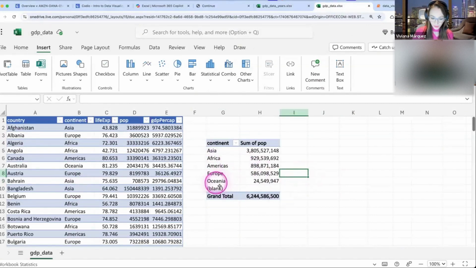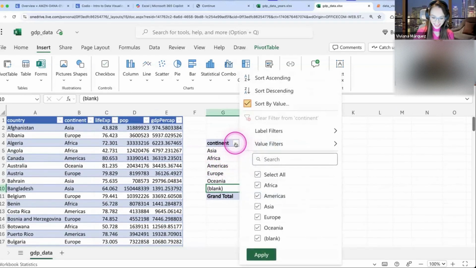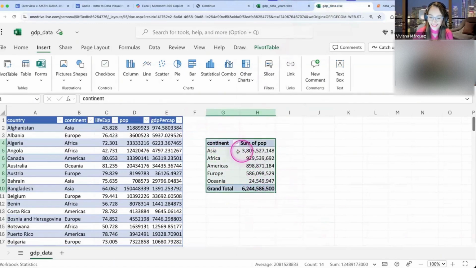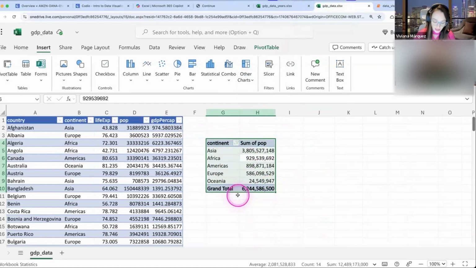The first thing we're going to do is get rid of blank again because somehow it made its way back. So click here and unselect the blank and apply. There you go. So now that you are here, select the data. You can select it two ways. This one is a small table that you can just select manually. That's fine. Or my trick, which is Control A. Control A selects the data.